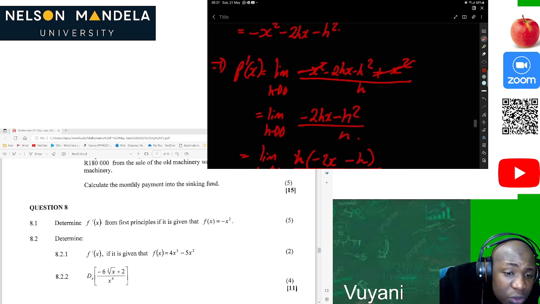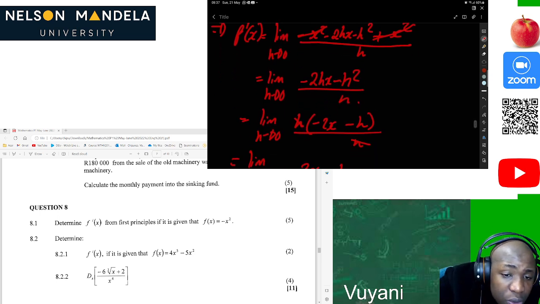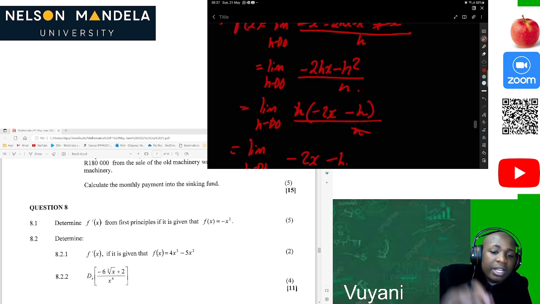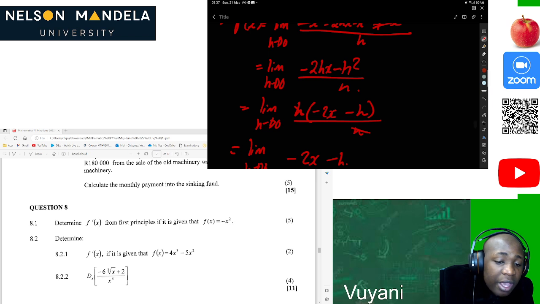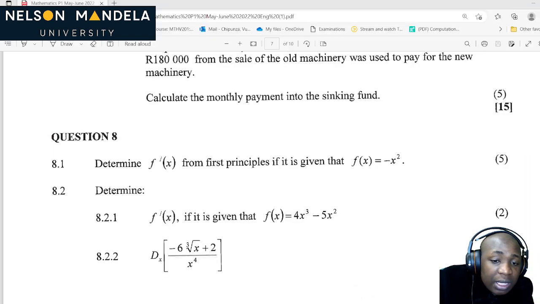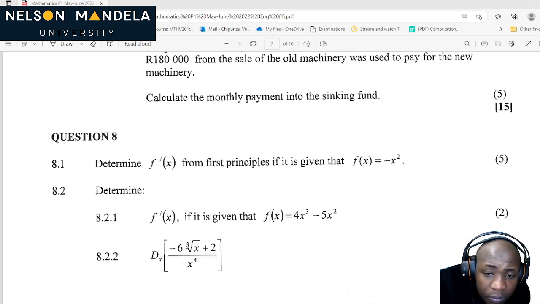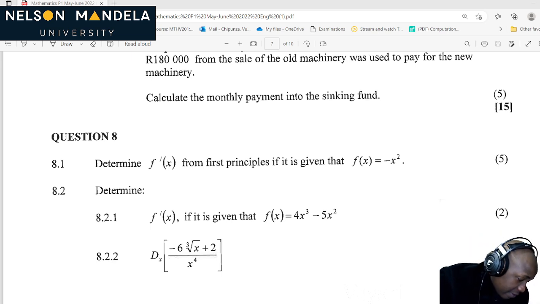Great. Now let's look at 8.2. Determine f prime of x. It's given that. That's already easy, because now we are no longer using first principles. We are just using what we call the power rule. So on 8.2.1, we are given f of x is equal to 4x cubed minus 5x squared.